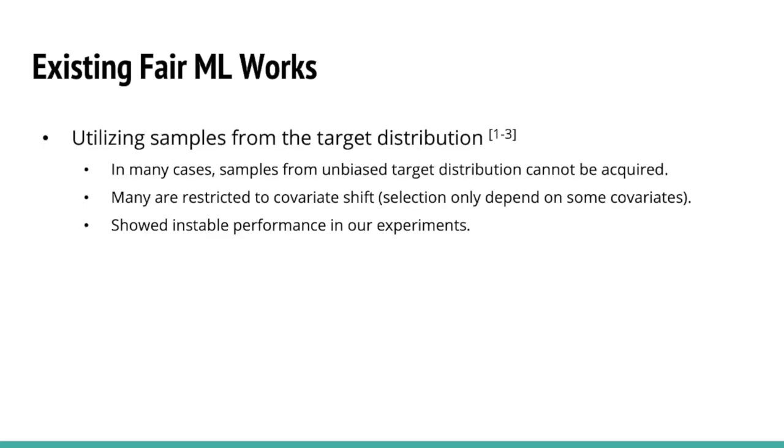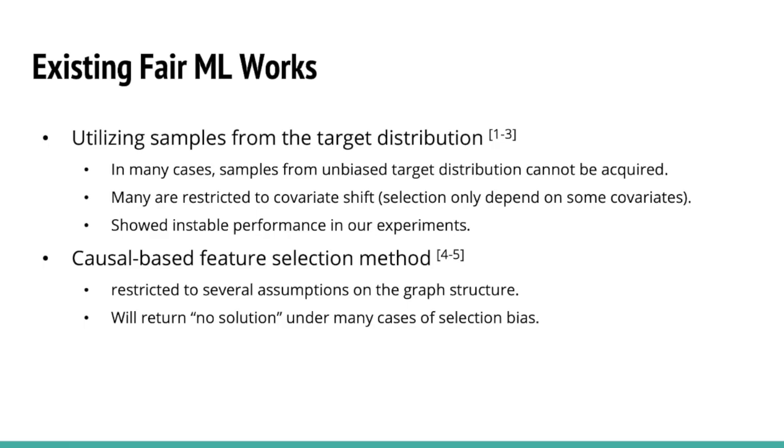In general, some works try to utilize samples from the target or deployment distribution, while others incorporate the causal diagram. The major weakness of the first line of works is that they are restricted to covariate shifts, which does not generalize to all kinds of selection bias, and they require unbiased samples, which are hard to acquire in practice. The causal-based methods make assumptions about the causal diagram, because they need the causal diagram to be addressable. However, this assumption is also difficult to hold.